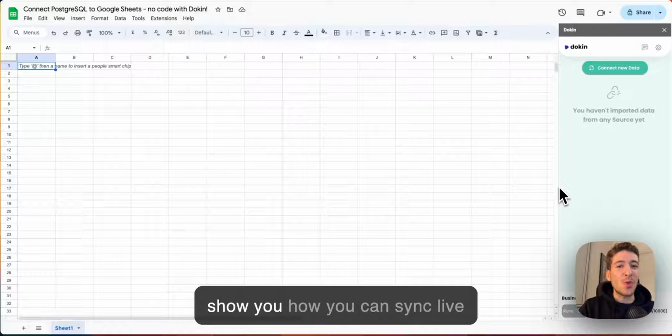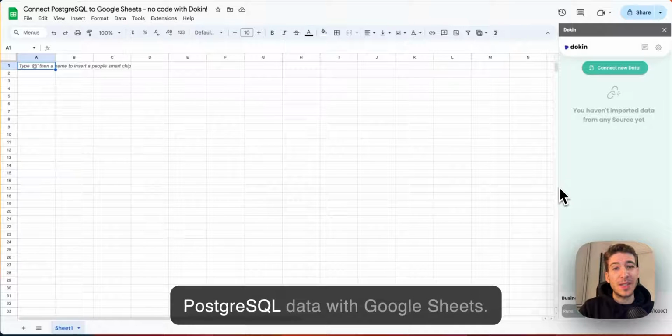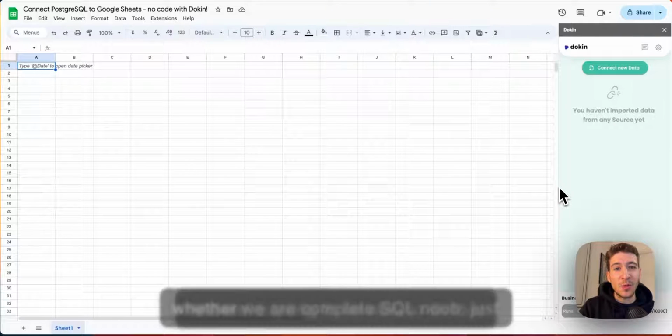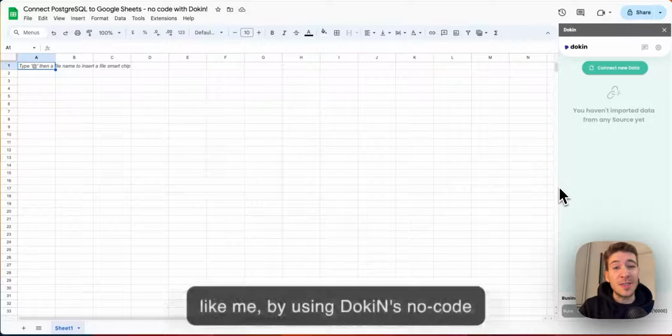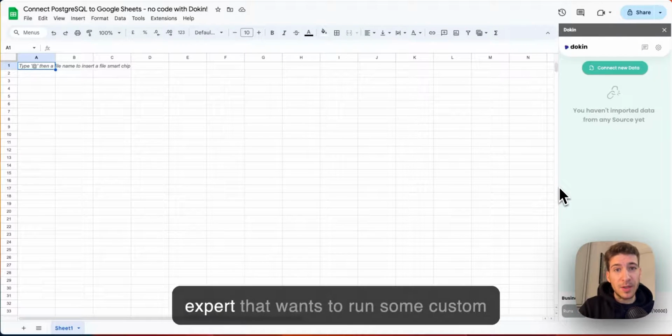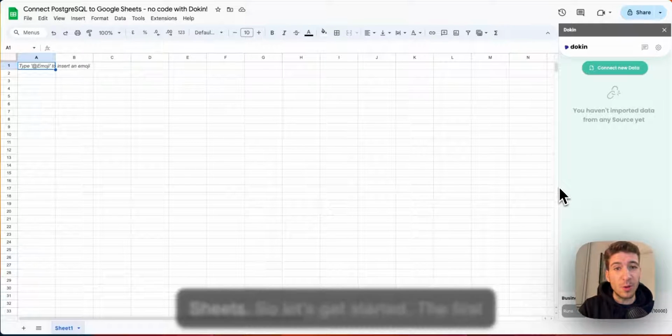Today I'm going to show you how you can sync live PostgreSQL data with Google Sheets. And we're going to be able to do that whether we are complete SQL noob, just like me, by using Dokin's nocode functionalities, or even if you are an SQL expert that wants to run some custom SQL queries to pull data into Google Sheets.